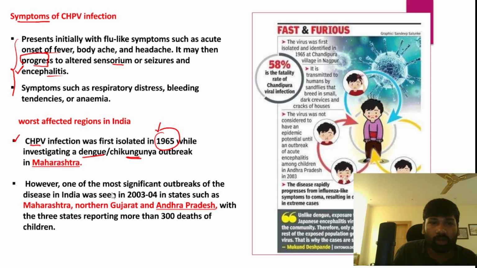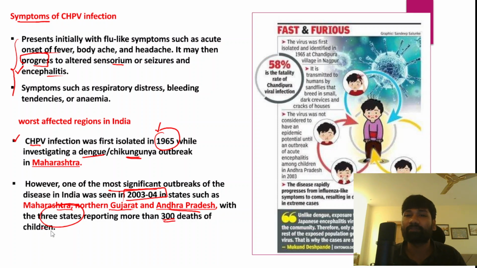However, one of the most significant outbreaks of this disease in India took place in 2003-04 in several states such as Maharashtra, Northern Gujarat and Andhra Pradesh, with three states reporting more than 300 deaths of children infected with this virus.